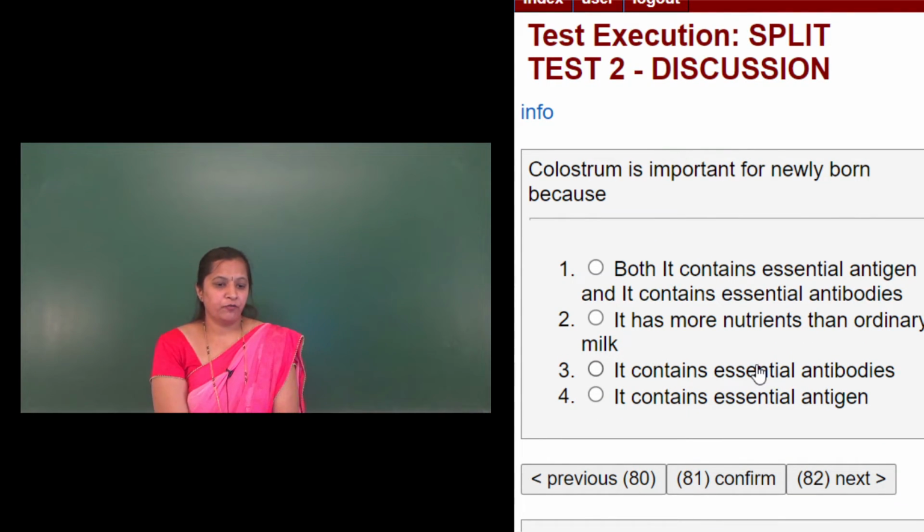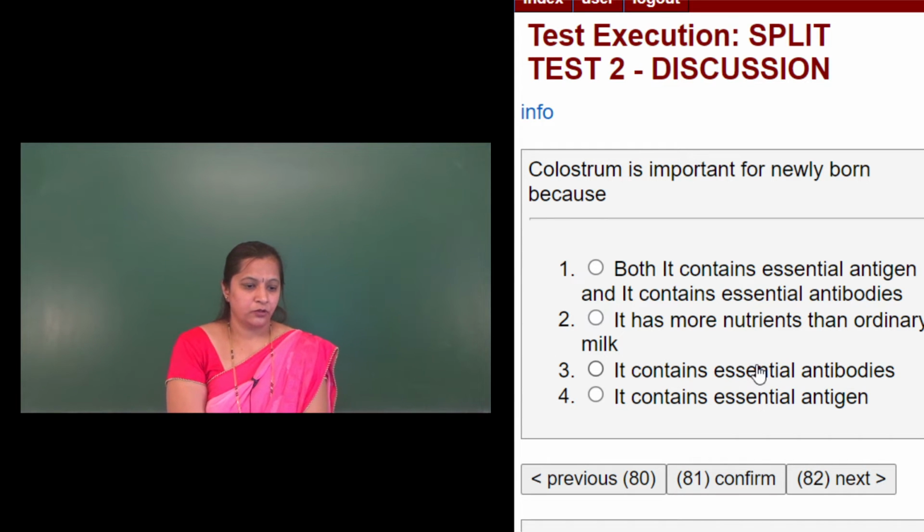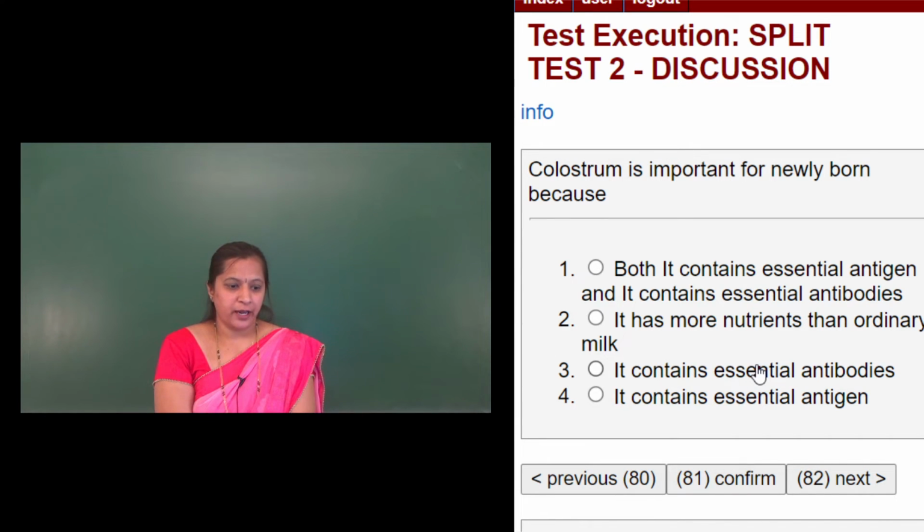Colostrum is important for newly born because it contains essential antigen and it contains essential antibodies. First option, it has more nutrients than ordinary milk. Third option is it contains essential antibodies. And the fourth option is it contains essential antigen. Okay.